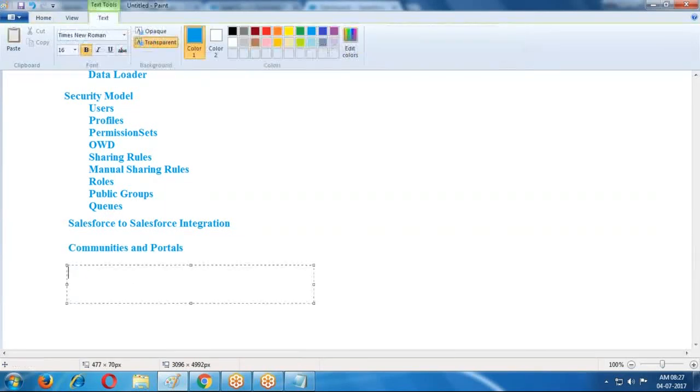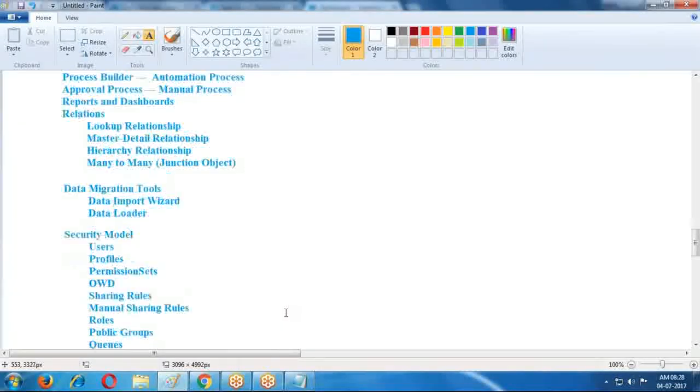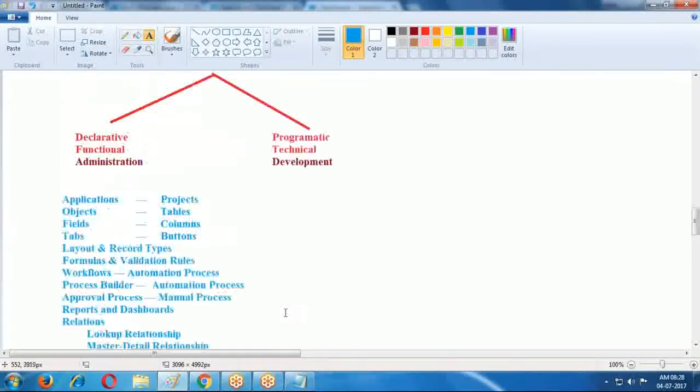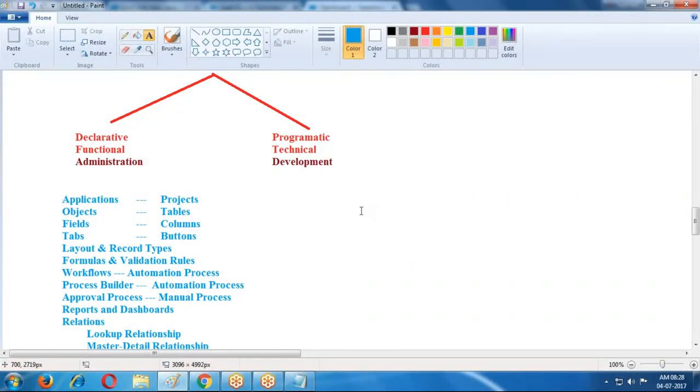So many things are used in the administration part. All these concepts come under administration. Some concepts are not supported in administration, and for those we go for the development process. We implement around 80% using administration only, and only 20 to 30% using development.